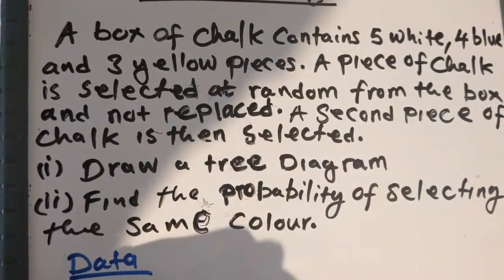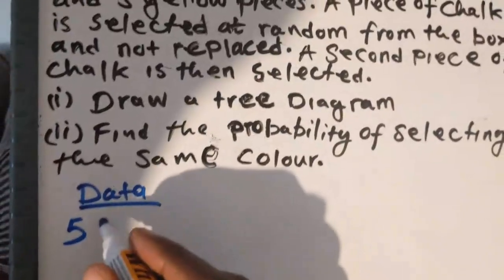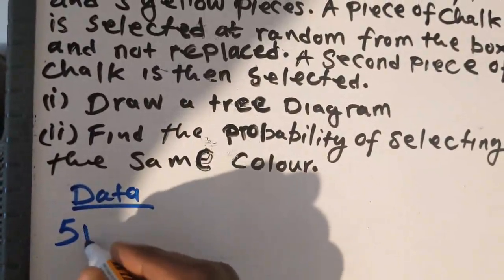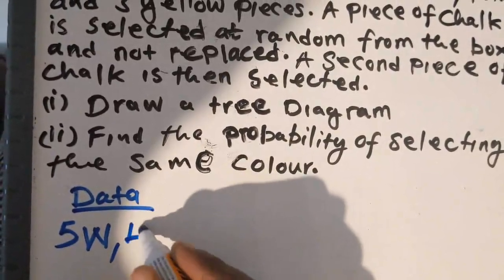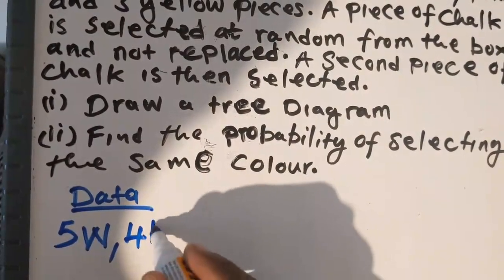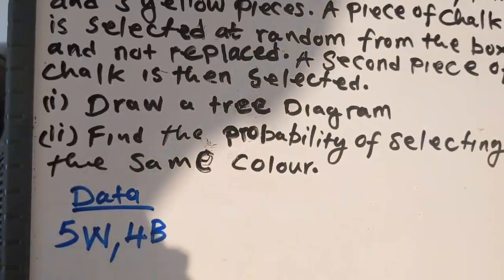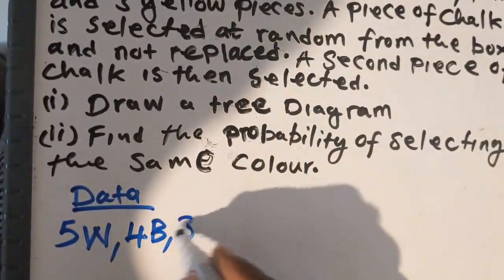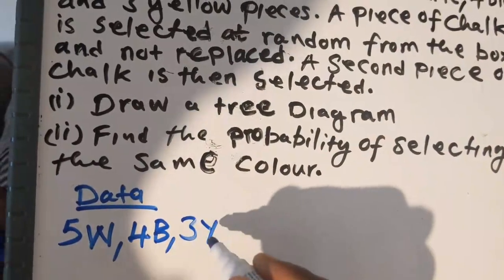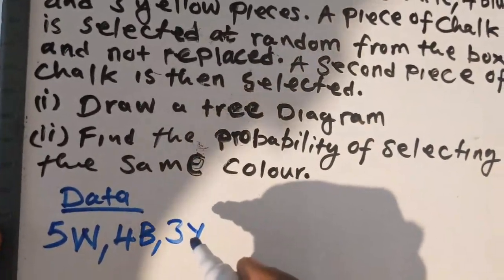We also have 4 blue, so let's denote blue by capital B. Then we also have 3 yellow chalks.